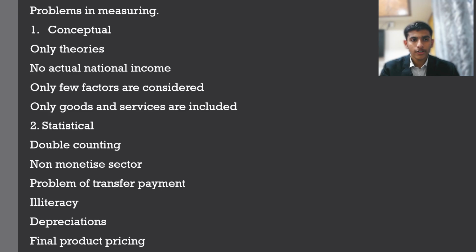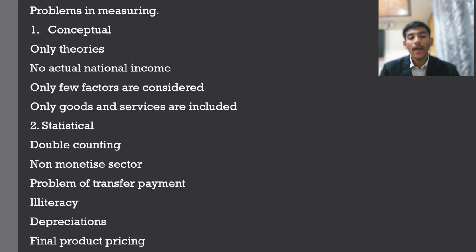Lastly, there are certain problems which are faced during measurement of national income. So there are mainly two problems. First is conceptual and second is statistical. Conceptual problems are the theories. Basically we give methods of calculating, but these are only theories. On a practical basis, you cannot directly calculate the exact number of national income. All of these are just estimates. These are not actual numbers. So these exist only in theories.